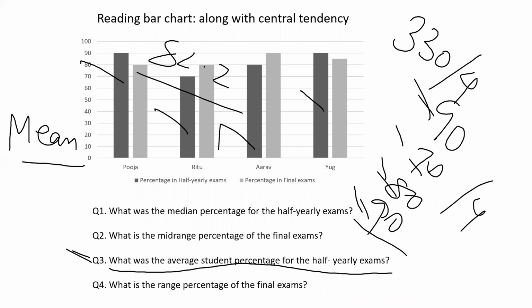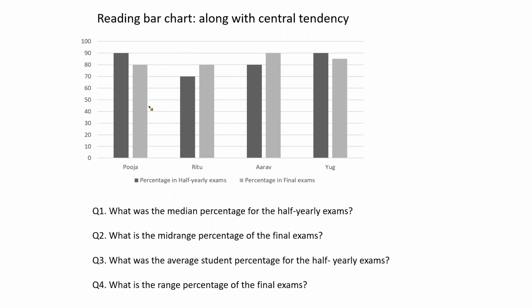And the last question which we have is, what is the range percentage of a final exam? Now my final exam is like this value, which is nothing but 80. We already calculated that somewhere, right? Here. So range, we want to find the range percentage. So the range is nothing but 80 to 90, I guess. Right? That is what we are getting here.